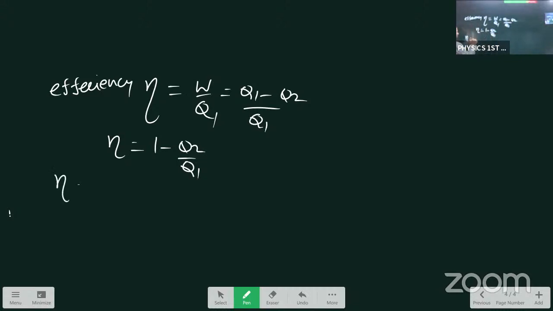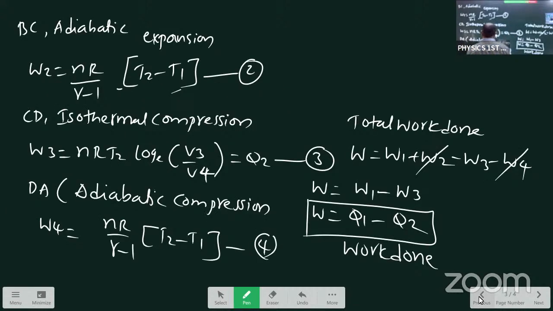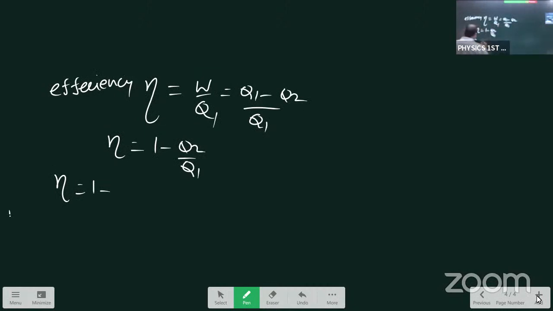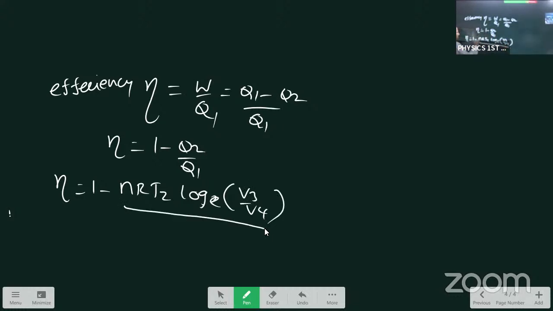So eta equals 1 minus Q2, meaning the last, third equation, nRT2 log base e, V3 by V4. nRT2 log base e, V3 by V4. This is Q2 only belongs to here.